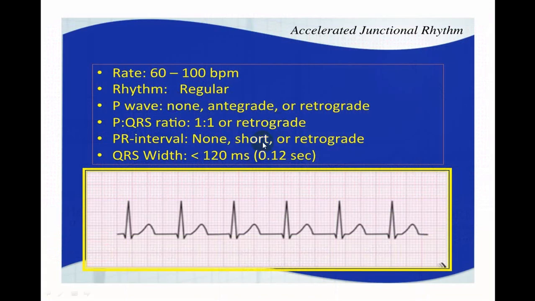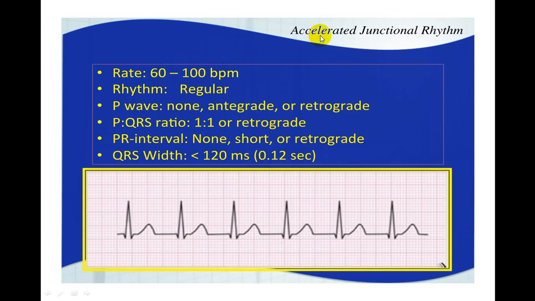Now if you see here the rate, all those characteristics are being maintained, but counting 1, 2, 3, 15, 17, 18 small squares. So rate-wise, this is close to 90. So this is between 60 to 90, but not more than 100. So we cannot call that tachycardia.